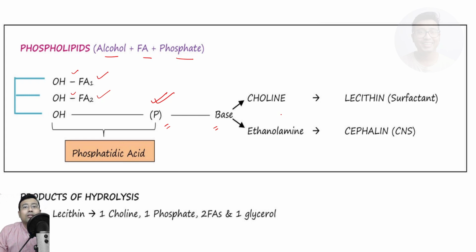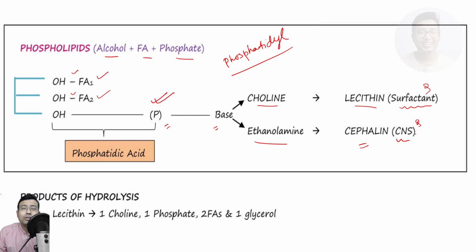If this is choline, it is known as lecithin. If it is choline, we also name it phosphatidyl choline, because it is phosphatidic acid and choline. Similarly, phosphatidyl ethanolamine is cephalin or kephalin. Now lecithin plays a role as lung surfactant and cephalin plays a role in CNS. Okay, these are additional questions that may be asked, but we will deal with them later.